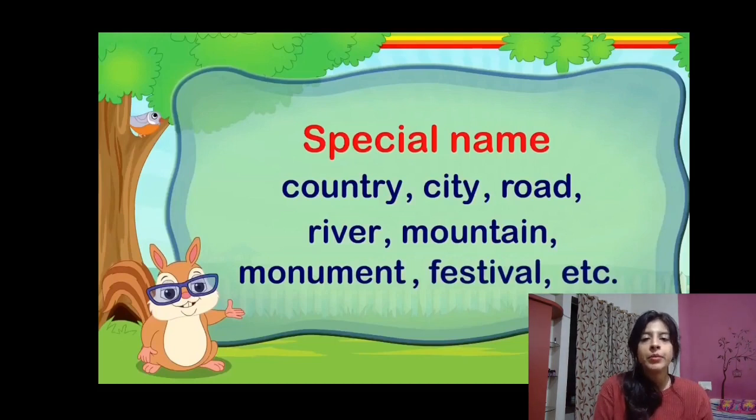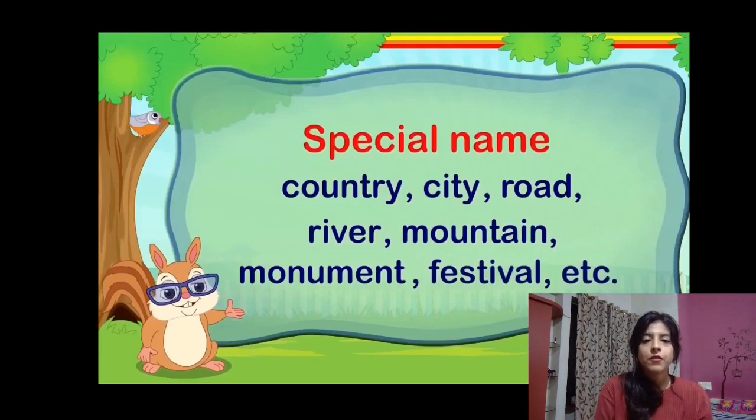Let's see an example of these. Country. Give me an example. I gave you one, India. Give me another country's name. For example, we can say South Africa. It is a special name of a special country. That will be in capital letters. City. We saw an example of Mumbai. We can say Jaipur, we can say Paris, right? These are all cities, proper nouns.